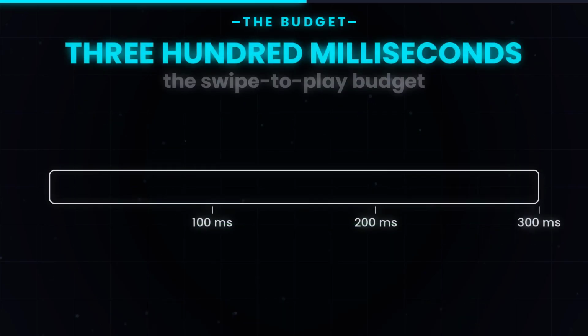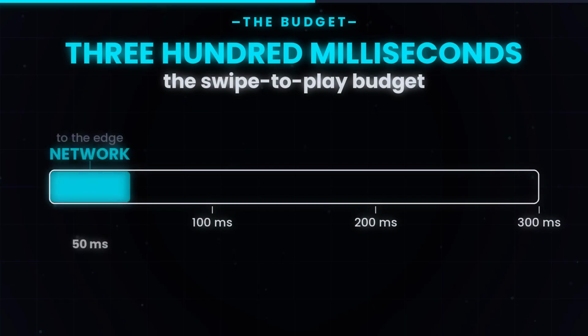The hardest engineering constraint is not accuracy, it is latency. You swipe. The next video has to be loaded, ready, and starting to play in under 300 milliseconds. If it takes longer, you feel the lag, and TikTok's data shows that users start scrolling away within 2 days. 300 milliseconds is not a lot of budget. Let's see where it goes.